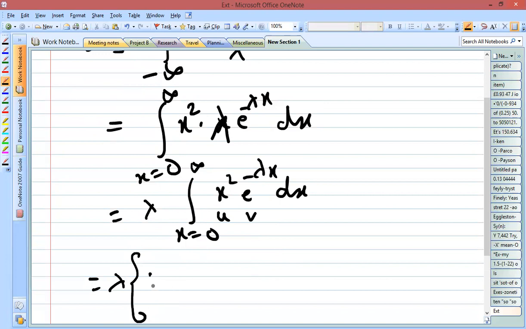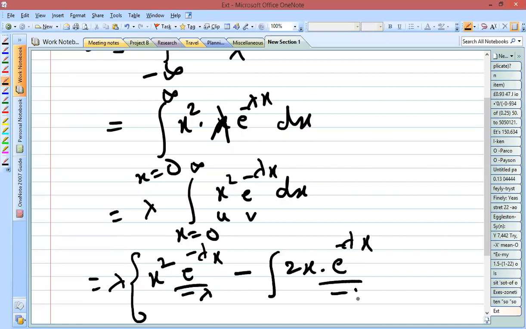So here x square you are going to keep as it is, e to the power minus lambda x. Its integration is e to the power minus lambda x by minus lambda, minus integral. So here the differentiation of x square is 2x, into whatever integration you have done, that you are going to write here: e to the power minus lambda x by minus lambda, with respect to x.